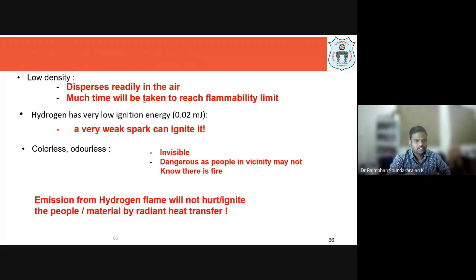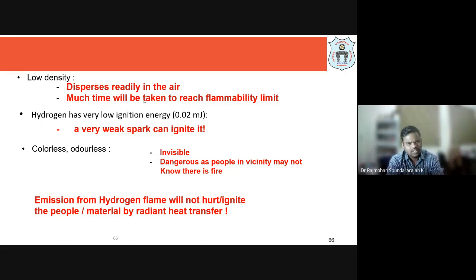As I pointed out, I am just reiterating, it is low density. That means it disperses readily in the air, and much time is taken to reach a flammability limit. That is point two about its low density. If it is open air, it will disperse and escape, and it will take more time to reach a flammability limit because it is quickly dispersing. There is no concentration of hydrogen in one place. So if it is an open room, it is going to escape.